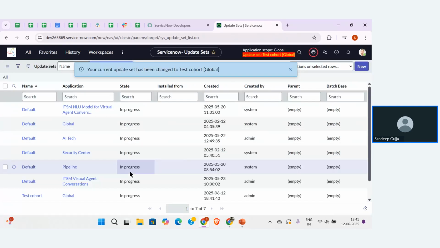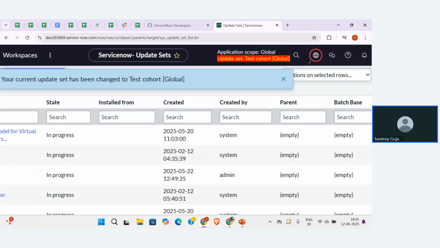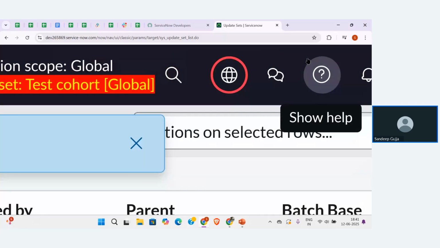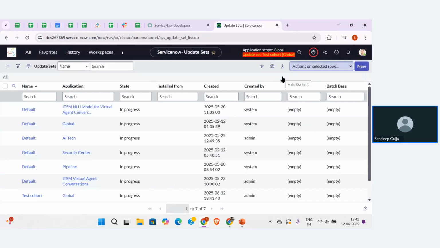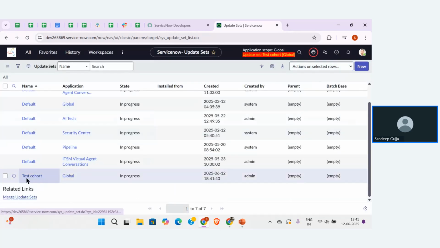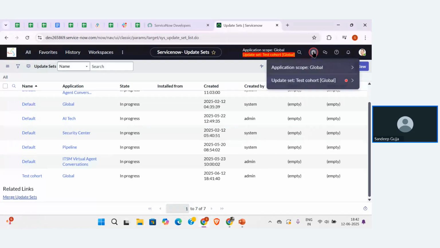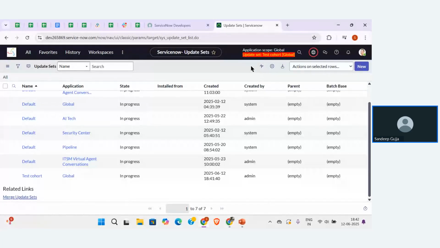You can see the changes also, guys. For the application picker, one red circle has popped up, and our update set, Test Cohort, is active now. It is in the In Progress state and is going to store the configuration. If I click on the application picker, you can see the update set name has changed to Test Cohort. That is the update set we created. Now whatever configurations I build will be stored in the update set.